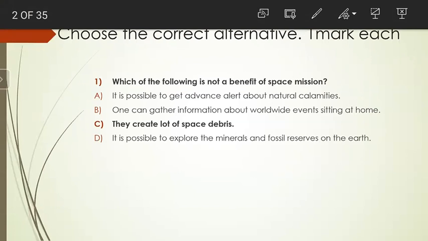Okay. Then C option, they create a lot of space debris. And D option is it is possible to explore the minerals and fossil reserves on the Earth. So option C, you can see that it is not a benefit of the space mission. They create a lot of space debris. So your answer is option C.